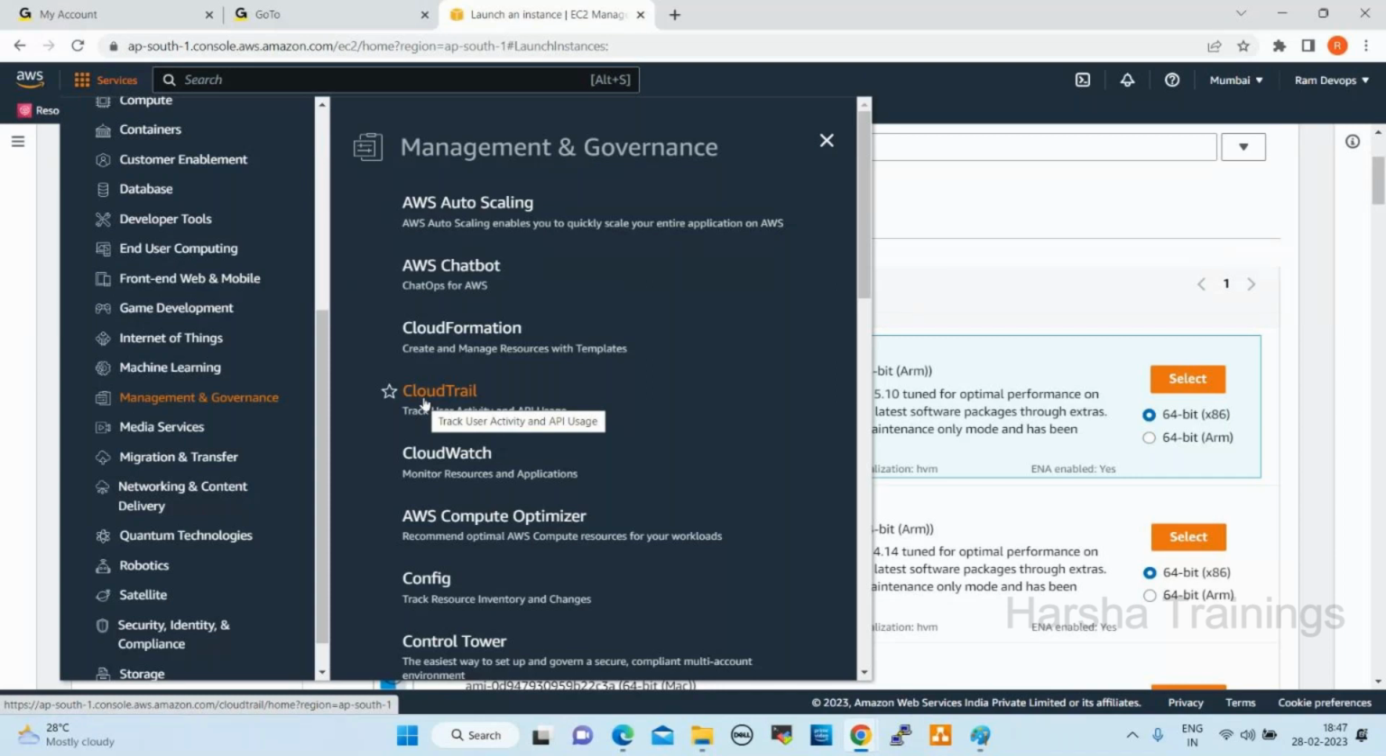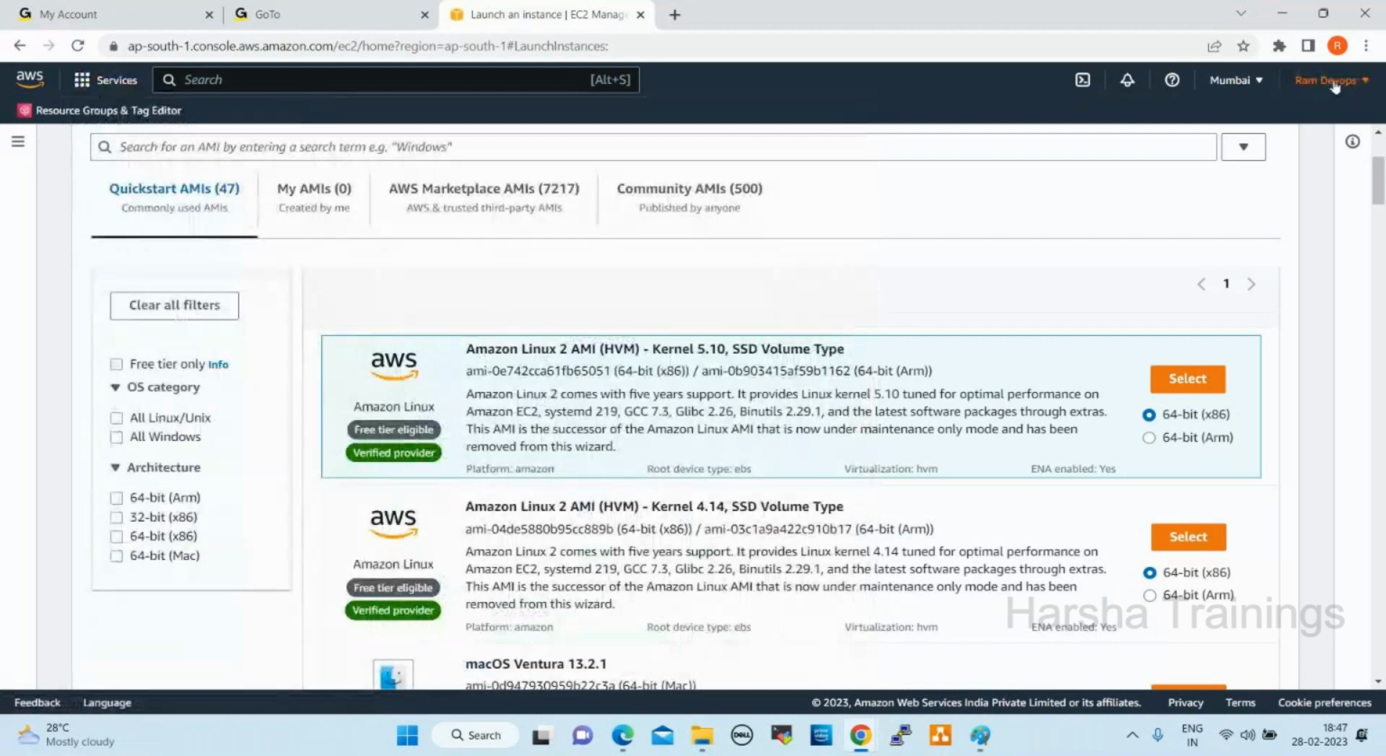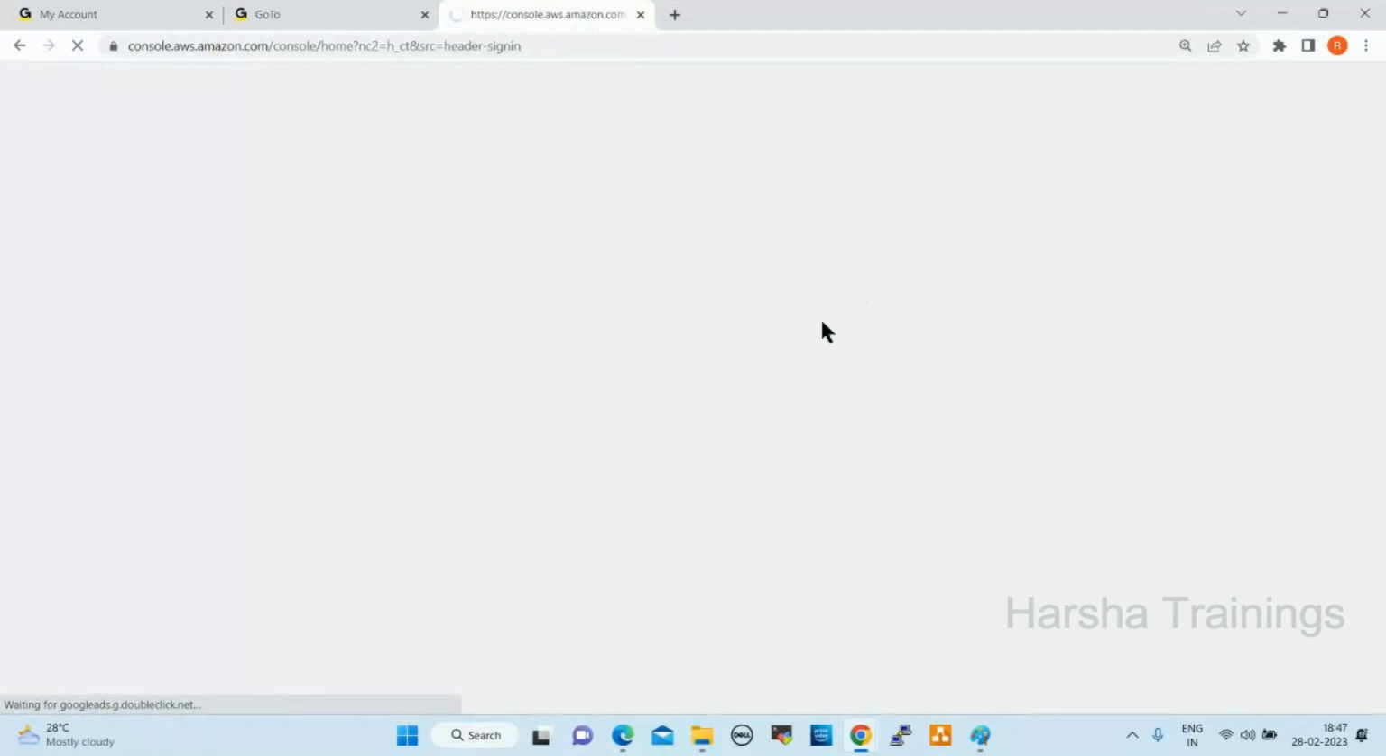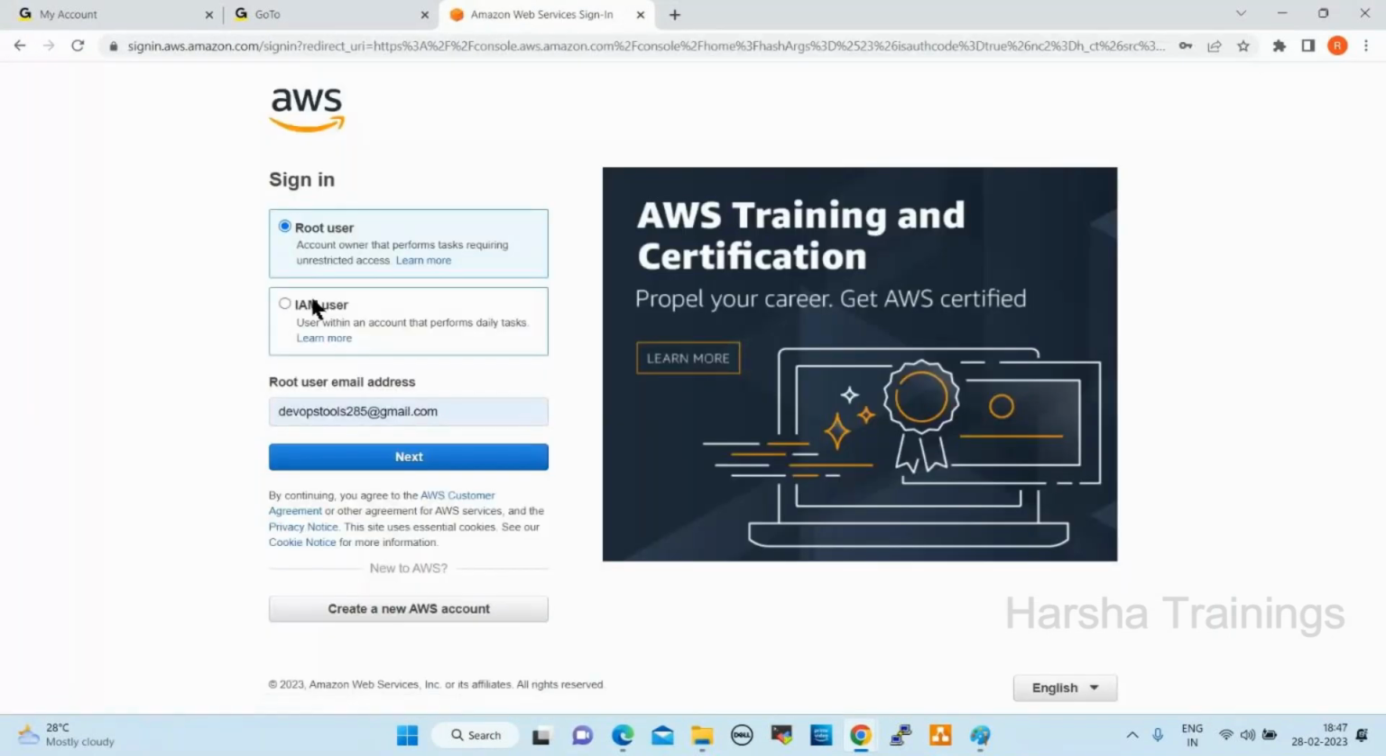So in real-time projects, we don't use the root user. We always use an IAM user. When we log into the console, we get two user types, right? See here, it is showing root user and IAM user. In real-time projects, we always use an IAM user. Why do we require an IAM user? Anyone? To identify who is doing what activities. Exactly. Yes. Fine. So mainly for tracking.